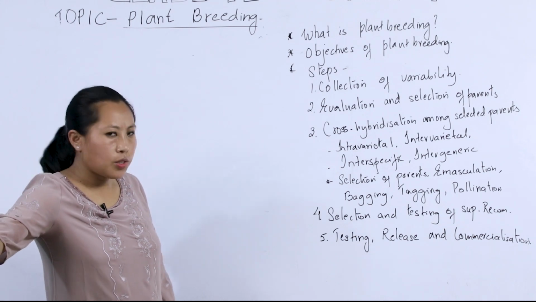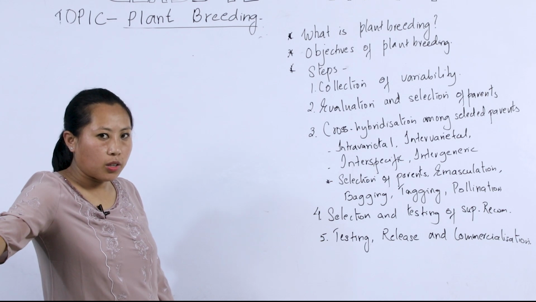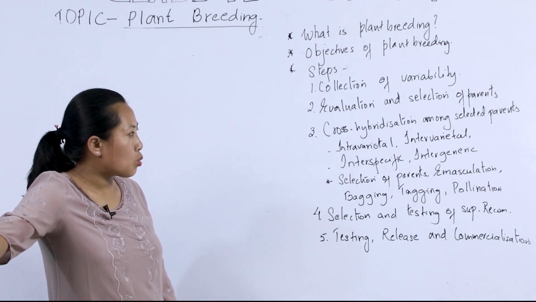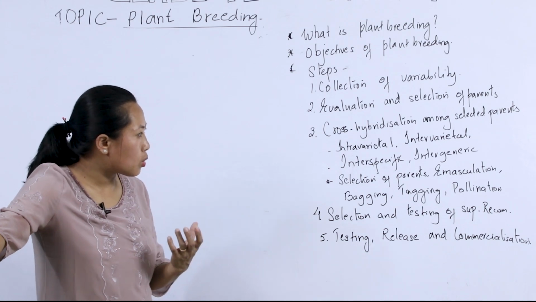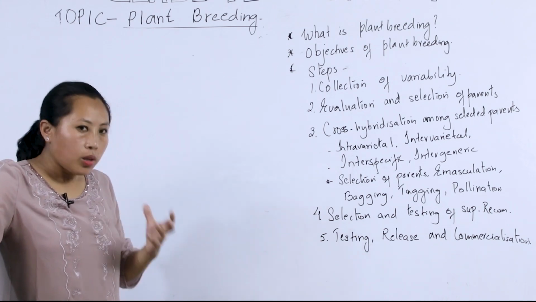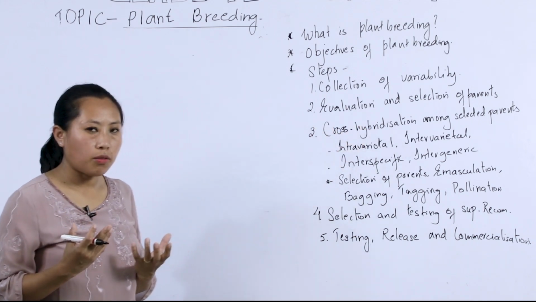This can also be carried out to bring out a new genetic variety of crops.